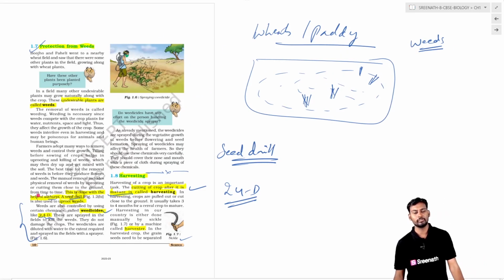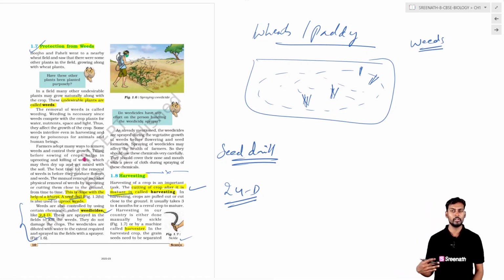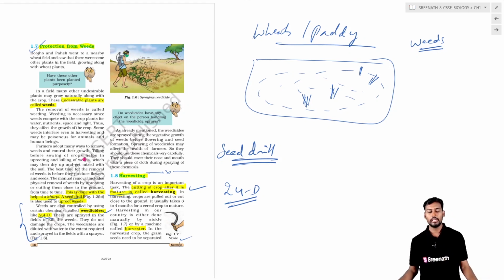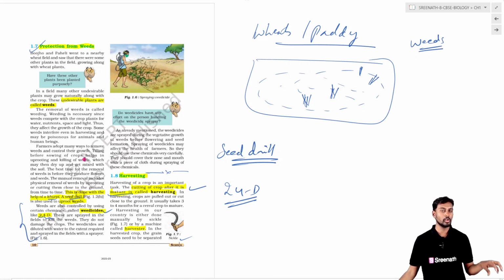Now coming to the protection from the weeds. Basically, weeds are the unwanted plants which grow in the agricultural field. We have to remove the weeds from the agricultural fields. Weeds are the unwanted plants that will be removed from the plantation. Weeding is the process of removal of the weeds or unwanted plants from the cropping or the agricultural fields.